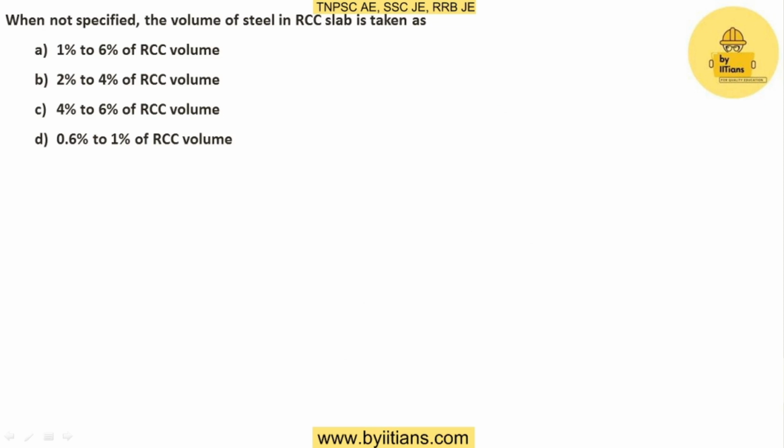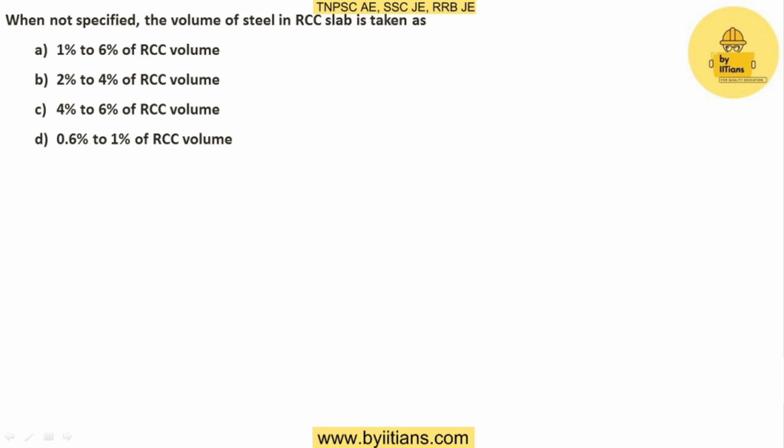When not specified, the volume of steel in an RCC slab is taken as: option A, 1% to 6% of RCC volume; option B, 2% to 4% of RCC volume; option C, 4% to 6% of RCC volume; and option D, 0.6% to 1%. So when not specified, it is mentioned in the question itself. Sometimes we'll be asked this type of remember-type question. There is no concept behind this. So they ask questions where you have to remember some points like this.